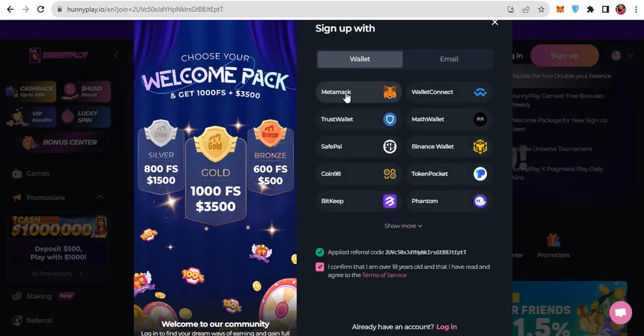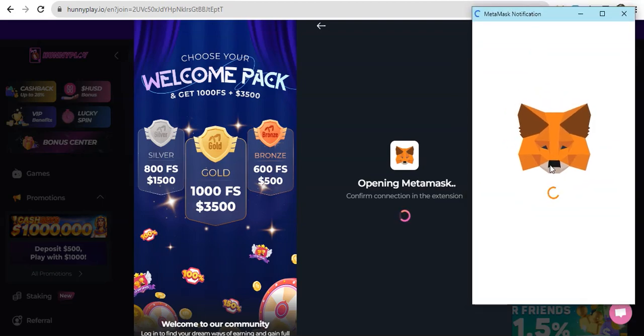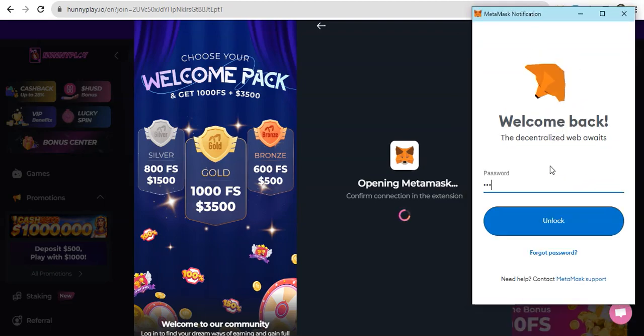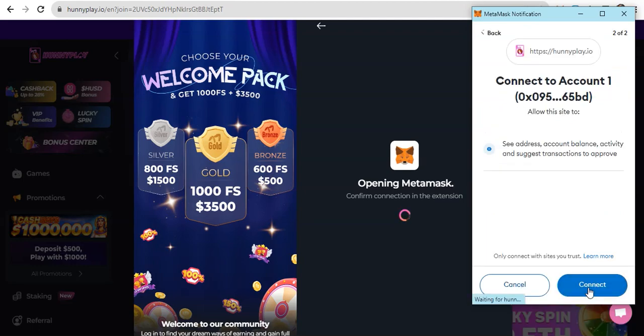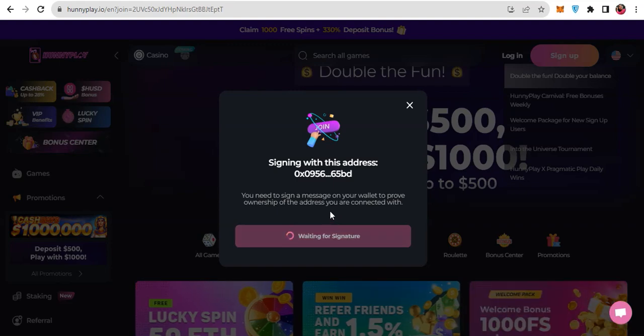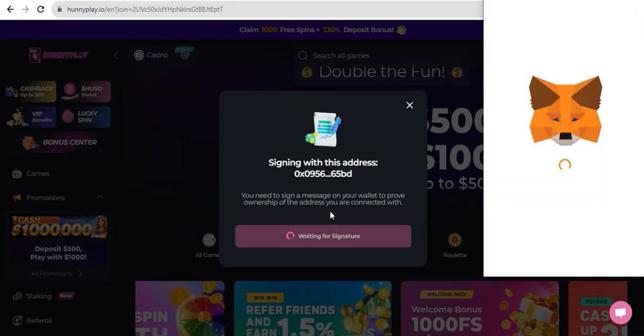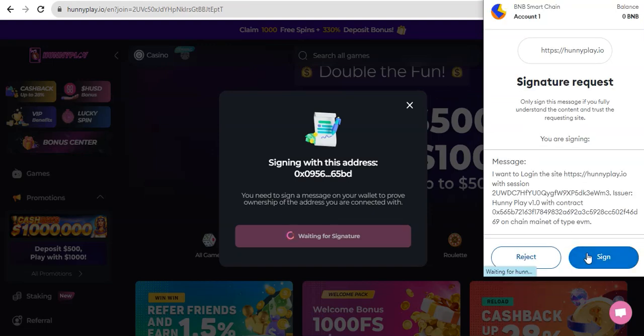I'm going with MetaMask, so I'm going to click on MetaMask. When I click on it, it opens the MetaMask transaction, and I will enter my password here, and after that I will connect this website to my MetaMask, and that's all. So I will click on connect. Here you can see this is connected to this website, and now I have to click on sign message. This is a message for signing for the address to link with my MetaMask. Here you can see it's waiting for the signing, and it will open the MetaMask transaction. I will click on sign, and that's all.